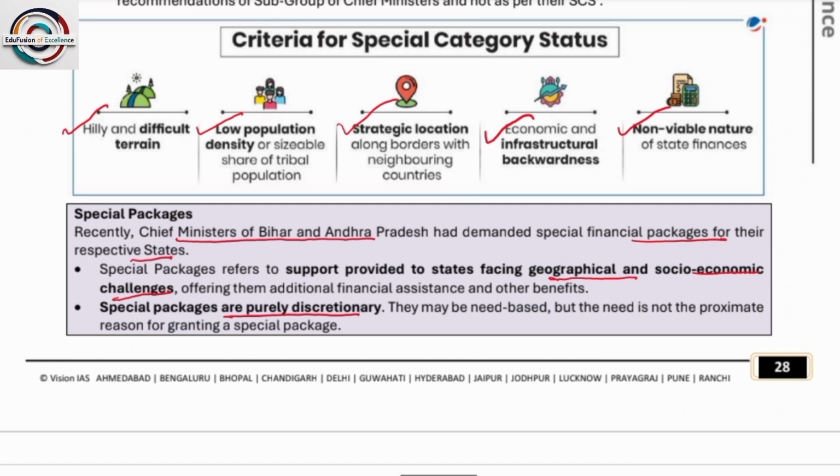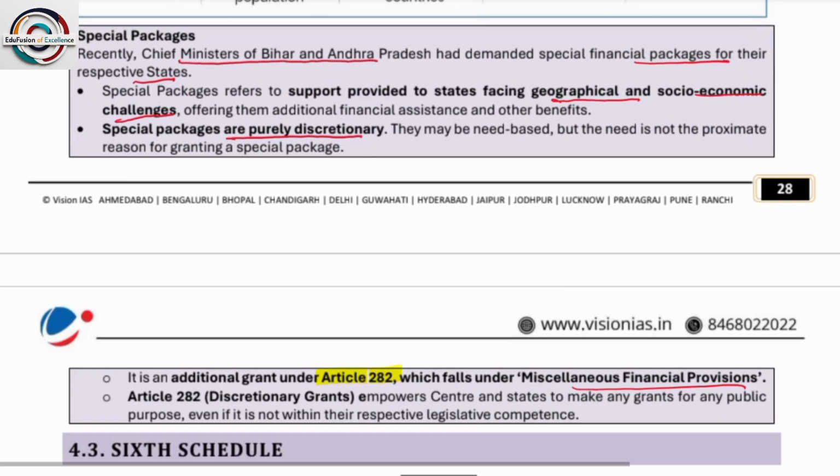Next, criteria for special category status. So, what are the criteria for a state to fall under special category status? Hilly and difficult terrain, low population density, strategic locations, infrastructural backwardness, and non-viable nature of state finance. Special packages.